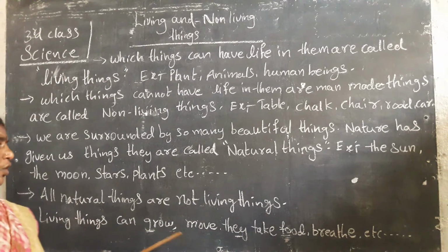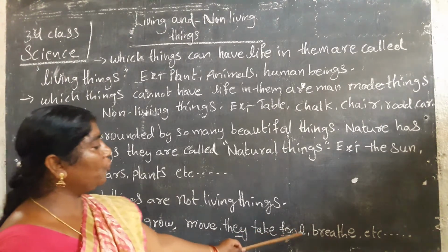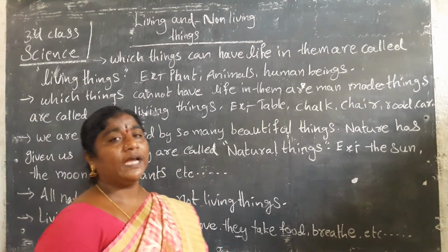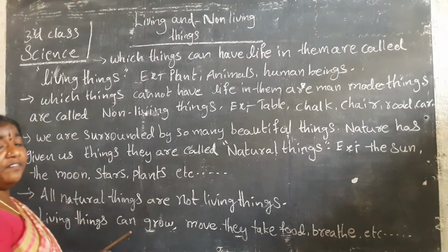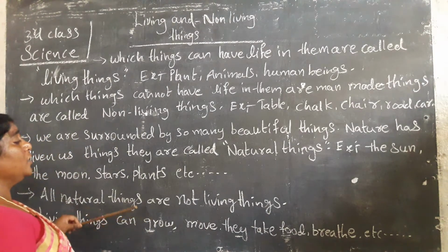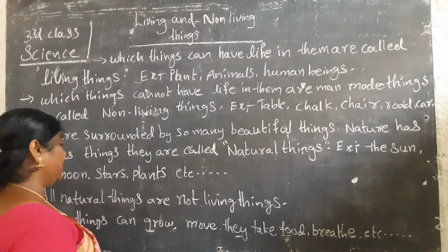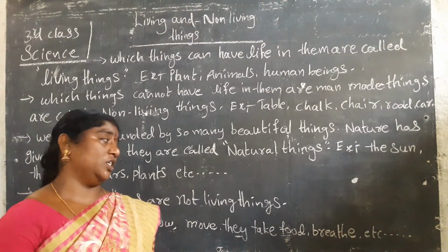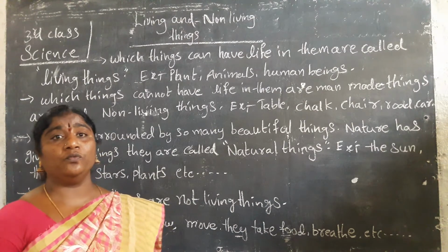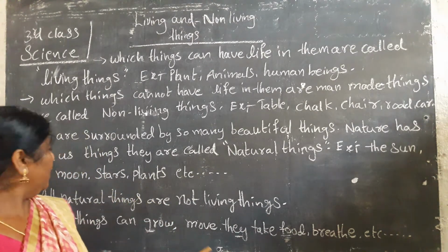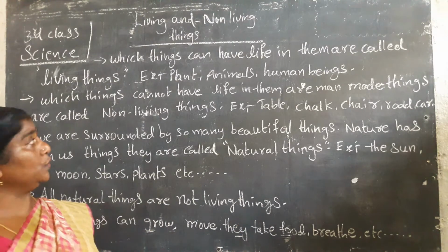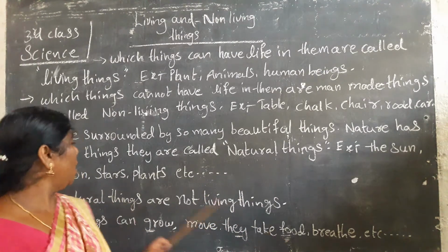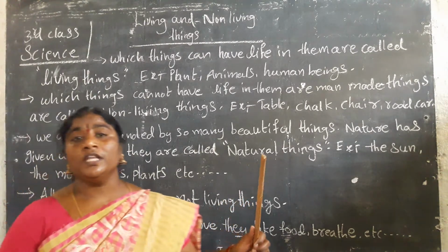Living things can grow, move, take food, breathe, and reproduce. They can move from one place to another place. They can grow from small to big. They can take food for energy. They can breathe to live. These are the duties of living things. Living things structures: how can they live?